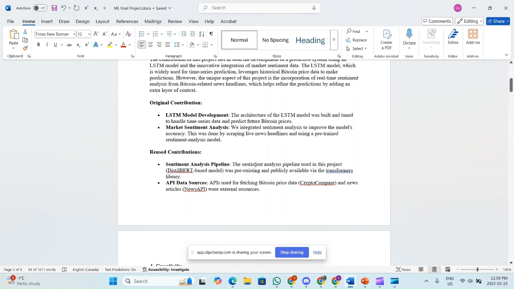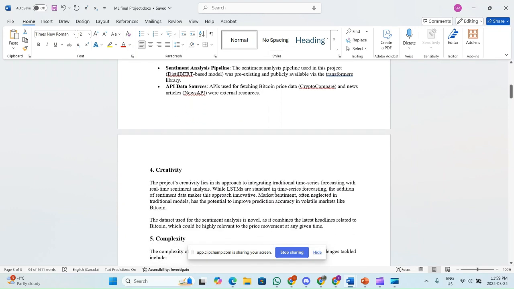Reused contributions. So, the sentiment analysis pipeline. The sentiment analysis pipeline used in this project, a DistilBERT based model, was pre-existing and publicly available via the Transformers library. API data sources. The APIs used for fetching Bitcoin price data, CryptoCompare, and news articles, News API, were external resources.